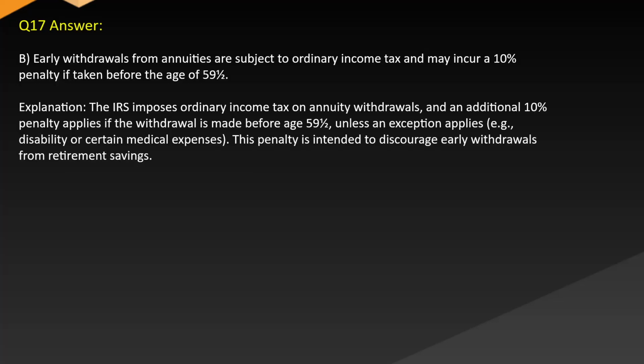Answer: B. Early withdrawals from annuities are subject to ordinary income tax and may incur a 10% penalty if taken before the age of 59½. Explanation: the IRS imposes ordinary income tax on annuity withdrawals, and an additional 10% penalty applies if the withdrawal is made before age 59½, unless an exception applies, e.g., disability or certain medical expenses. This penalty is intended to discourage early withdrawals from retirement savings.